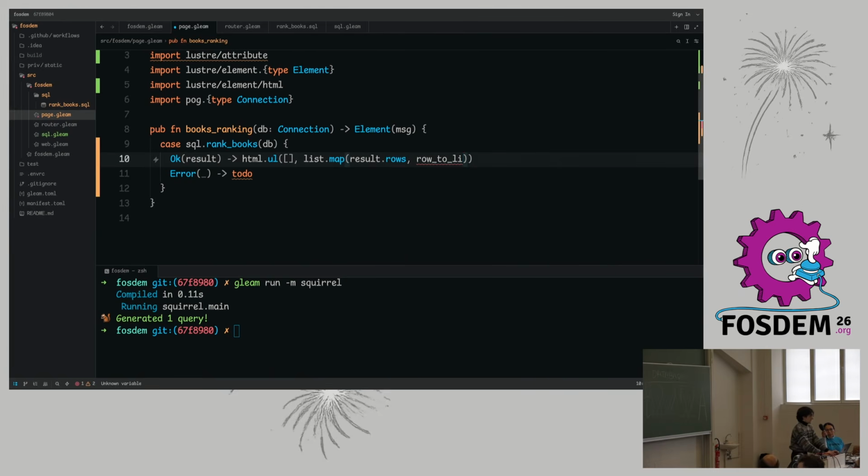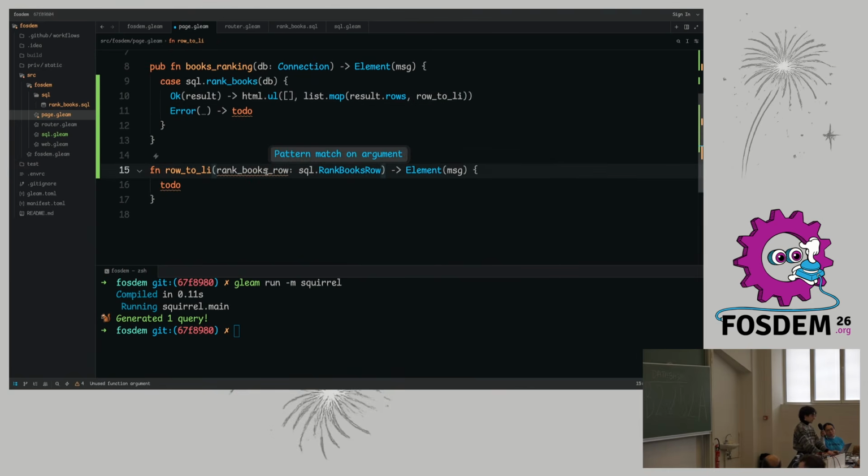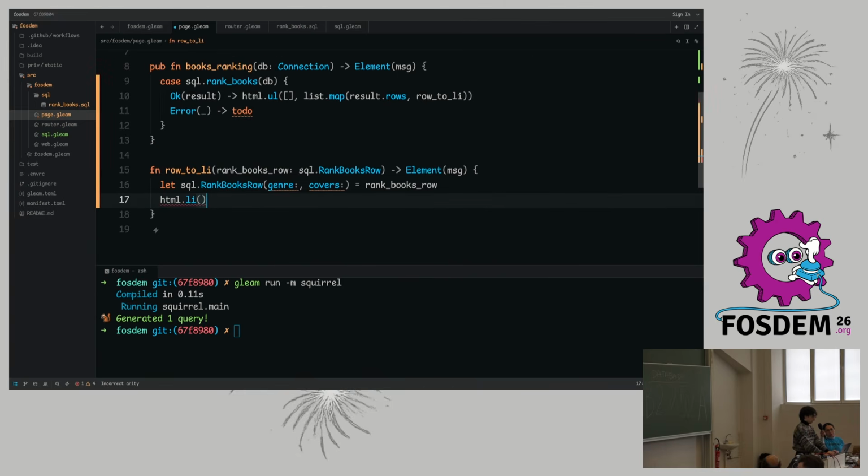Now this doesn't exist, obviously, but since the language and the language server now can understand what we're dealing with, we get a lot of help from the language server. We can generate this automatically. We can automatically pattern match on this to get the data out. We can then start writing some more code, making the list item we said we were making.